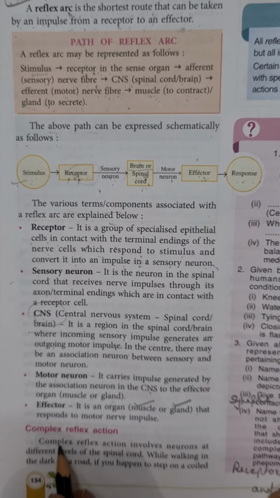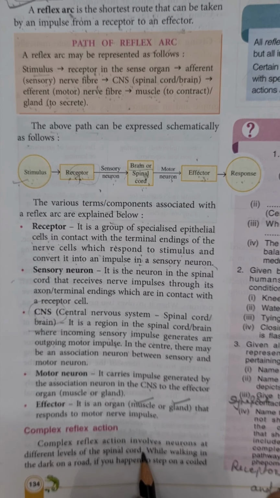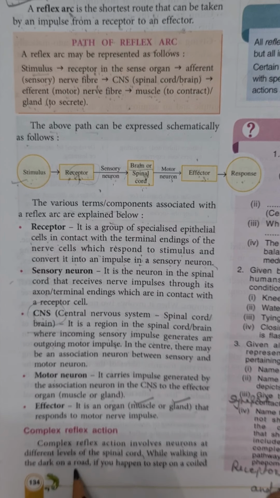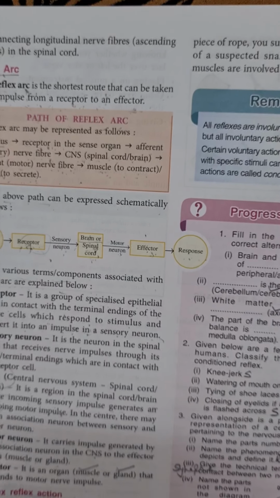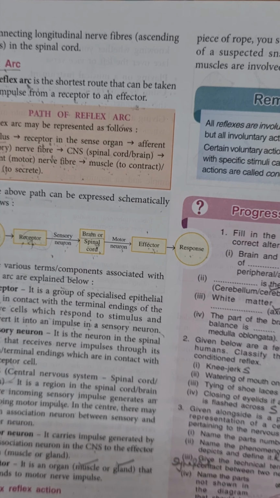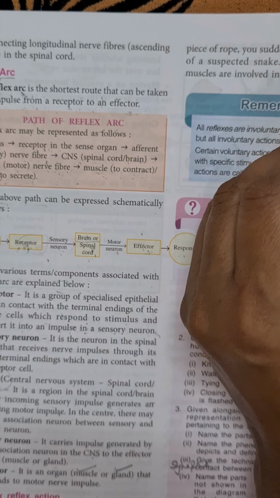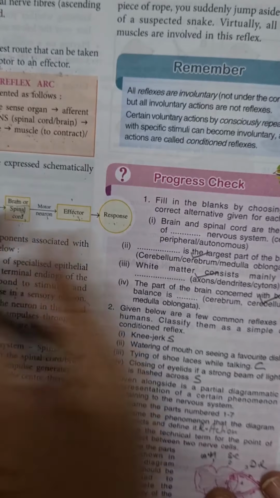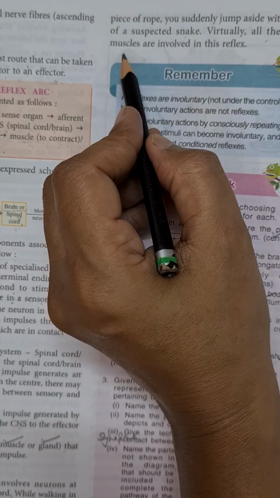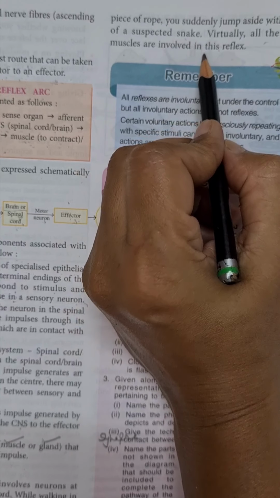Now complex reflex actions. Complex reflex action involves neurons at different levels of the spinal cord. While walking in the dark on a road, if you happen to step on a coiled piece of rope, you suddenly jump aside with the fear of a suspected snake. At that time, all the skeletal muscles are involved in that jumping, in that reflex.